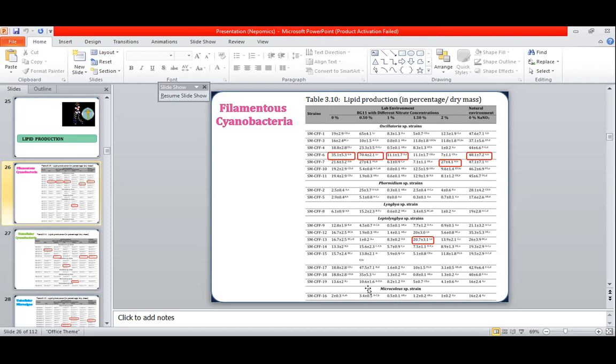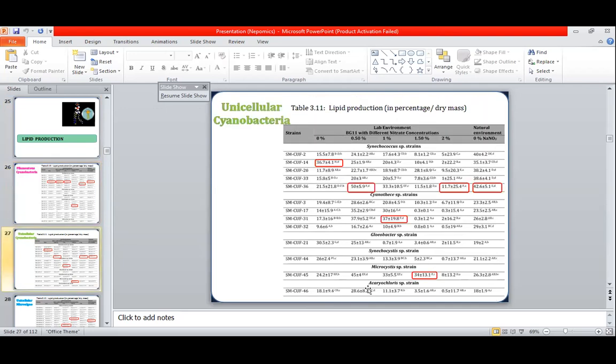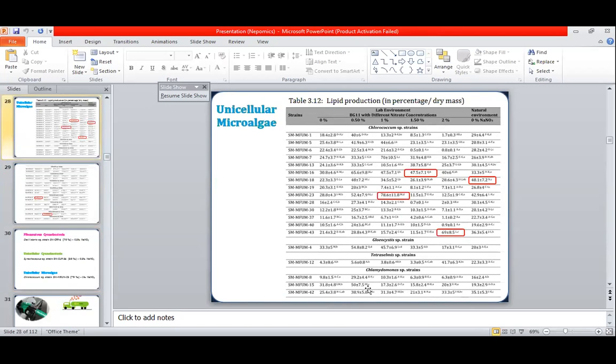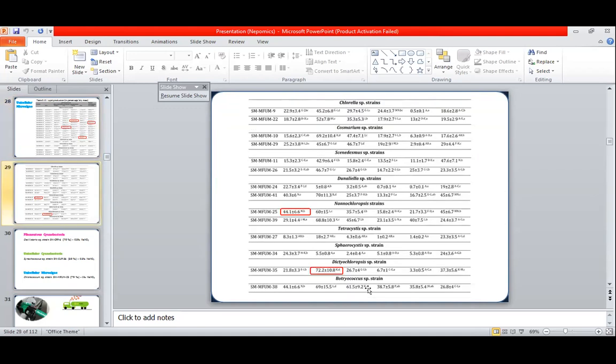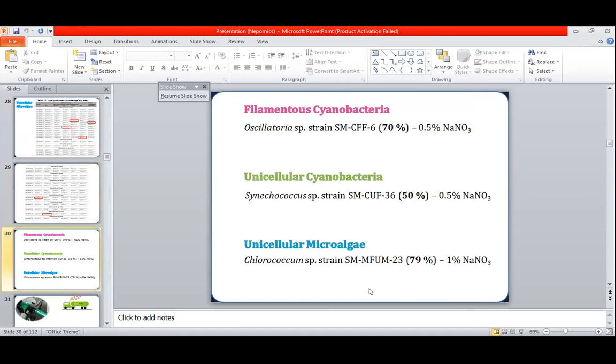In the case of the filamentous cyanobacteria, the maximum results were shown by Oscillatoria. However, Leptolyngbya also showed the best results in the case of 1.5% sodium nitrate. Here are the results of the unicellular cyanobacteria, and again the highlighted regions show the highest results obtained from these different microorganisms. And here are the results for the unicellular microalgal strains, and the lipid amounts were compared among these microorganisms.